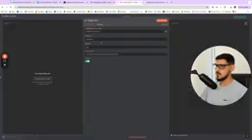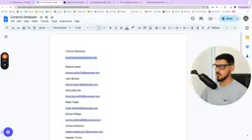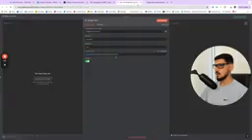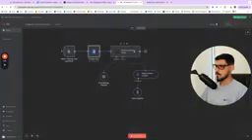Then connect it here. The resource is obviously a document, the operation is get, and then the doc ID or the URL, you can find from the URL of the specific Google Doc you want to use. So you just copy the entire URL, and then, man, my cologne smells great. And then you paste it here, simplify, and then you're all set.